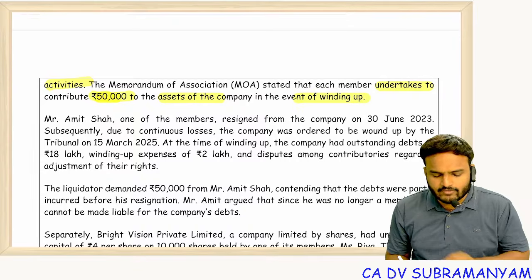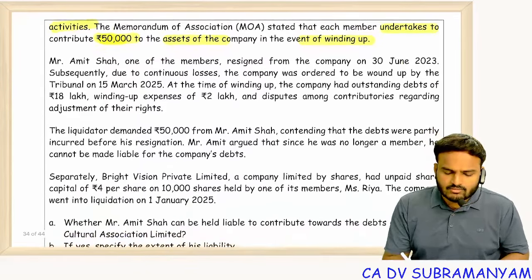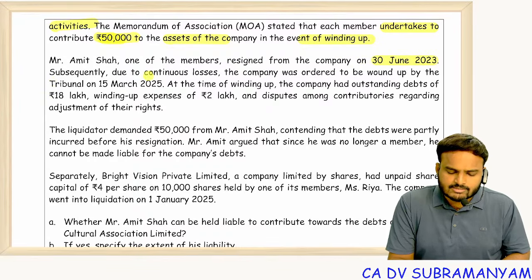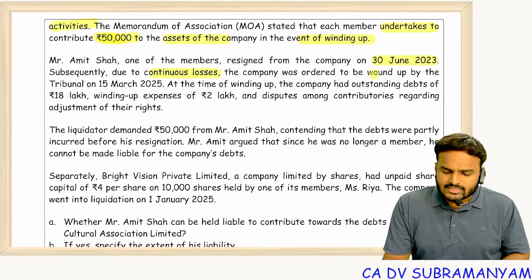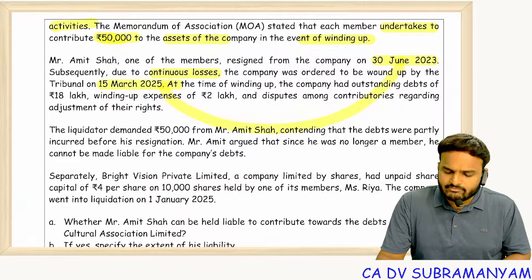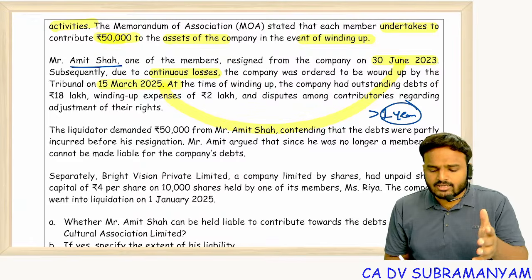So the memorandum of association stated that each member undertakes to contribute 50,000 to the assets of the company in the event of winding up. Mr. Amit Shah, one of the members, resigned from the company on 30th June 2023. Subsequently, due to continuous losses, the company was ordered to be wound up by the tribunal on 15th March 25. So if you observe, the gap between these two dates is more than 1 year. So now Amit Shah will never be a list A contributory.